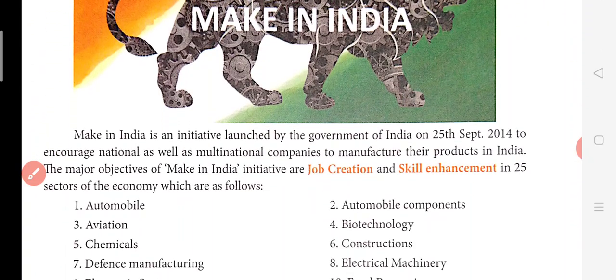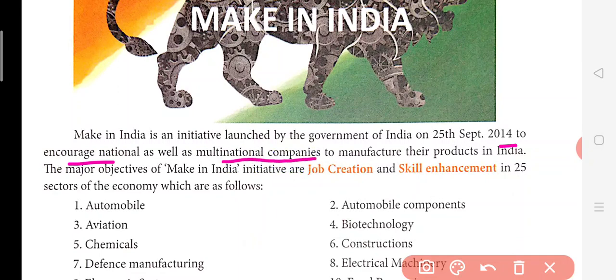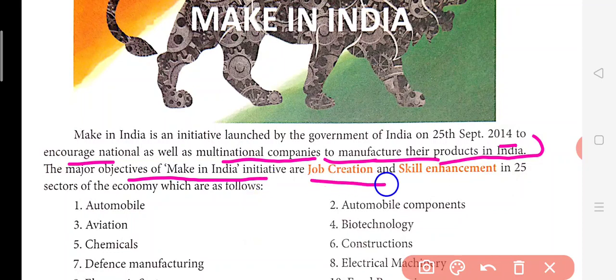Now this is the Make in India concept. What does it say? Make in India is an initiative launched by the government of India on 25th September 2014 to encourage national as well as MNCs, multinational companies like Nike, Coca-Cola, Puma, to manufacture their products in India. So they will be manufacturing their products in India. The major objective of Make in India was job creation and skill enhancement. So this will create employment as well as develop skills.